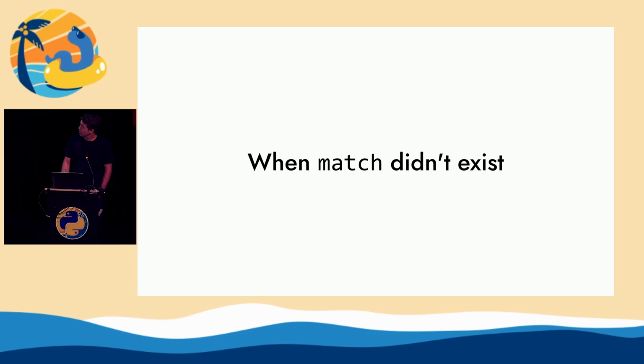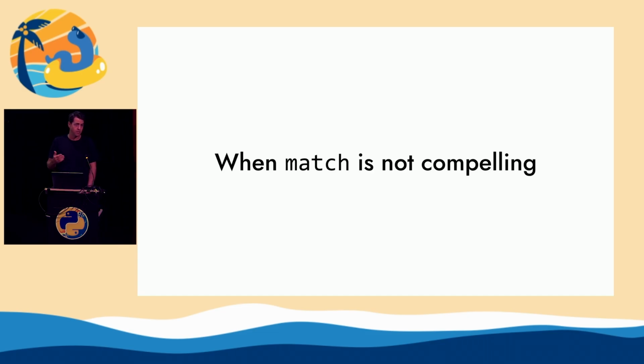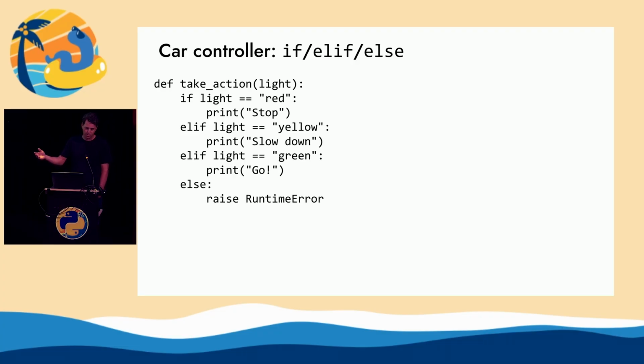So I'm going to start off by talking about when it's actually not compelling, some of the anti-patterns that are kind of non-obvious. The example we're going to go with is something that's controlling a car. I've seen all these Waymos driving around Los Angeles, so this is my small code base starting to have a self-driving AI. It's going to see the light, whether it's green, yellow, or red, and decide what to do. If the light's red, stop the car. If it's yellow, slow down. If it's green, go. And it'll raise a runtime error in the case where it's some light color I've never seen before. My code wasn't ready to do that.